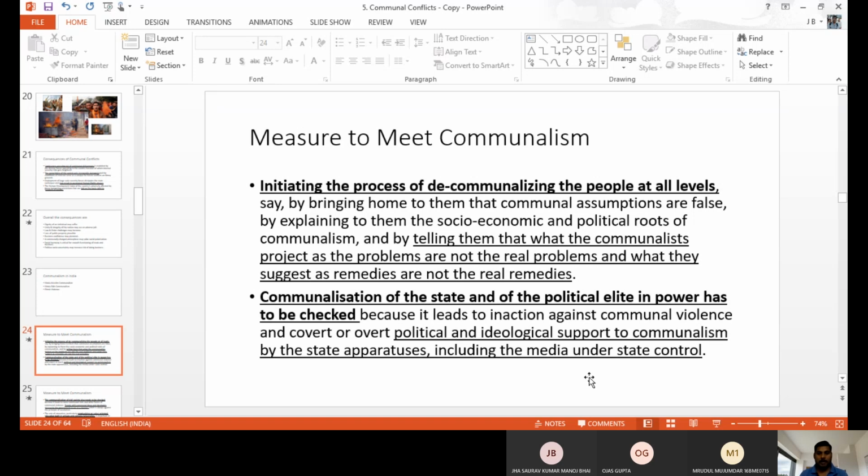Okay, so measures to meet communalism, what we can do to control communalism. If you follow these steps, then we can stop communalism in our society.